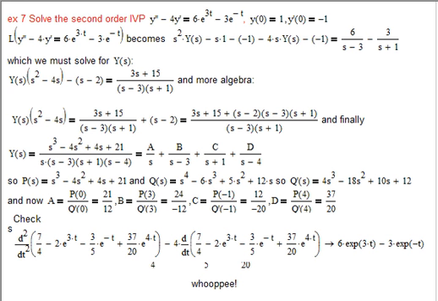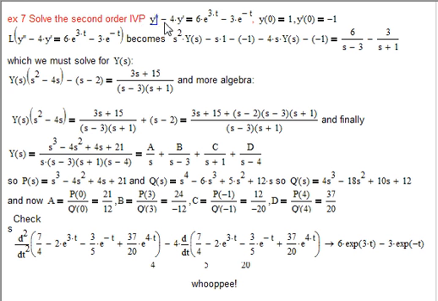Here's another example. Well, I just said we were going to do another one. So yeah, here's another example, and you might appreciate that this is a second order, so you'll get to see how to find the Laplace transform of a second derivative as well.